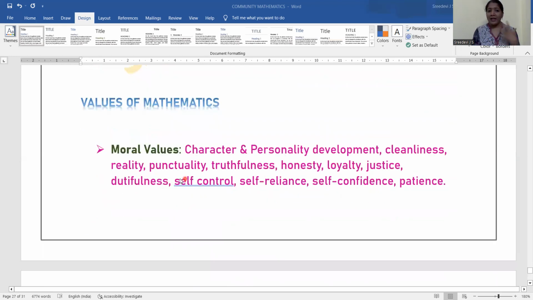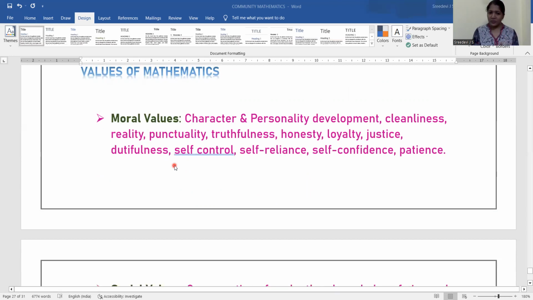Then I focus on values of mathematics in today's topic. What are the values of mathematics? There is also a part of community. See, from community the value arises, right? The moral values. What emphasizes moral values? Character, personality development, cleanliness, reality, punctuality, truthfulness, honesty, loyalty, justice, dutifulness, self-control, self-reliance, self-confidence, patience. So everything is coming under the moral values. These all have to be equipped from the mathematics classrooms especially.